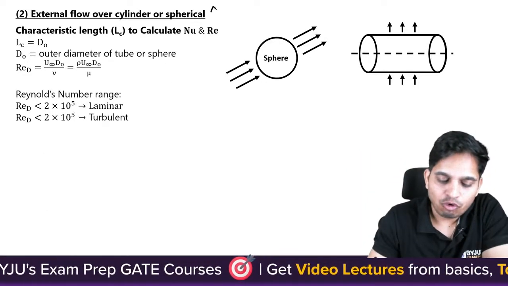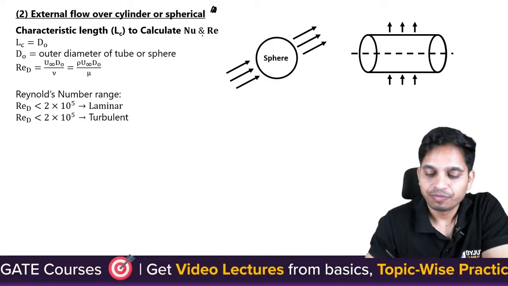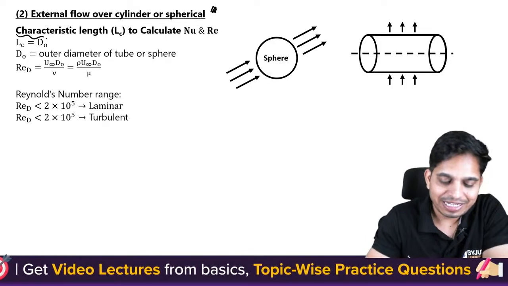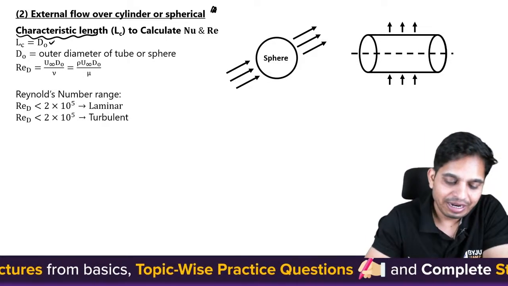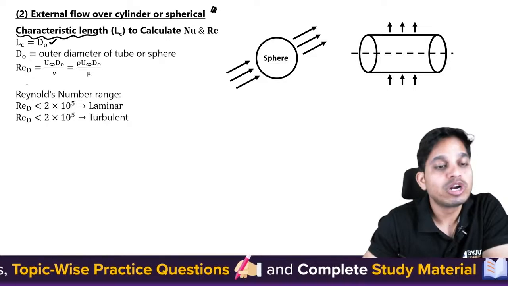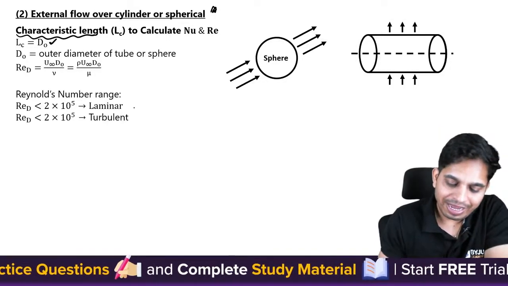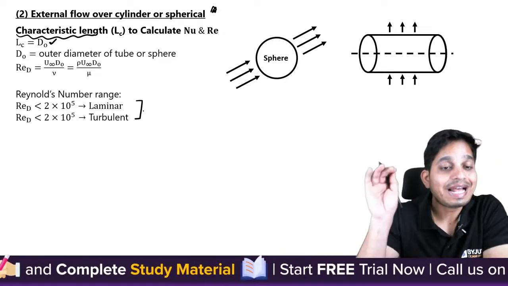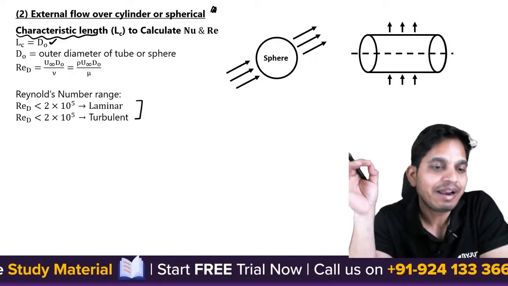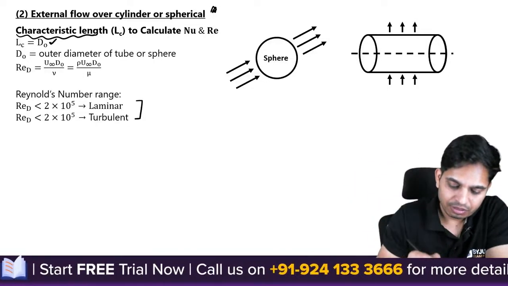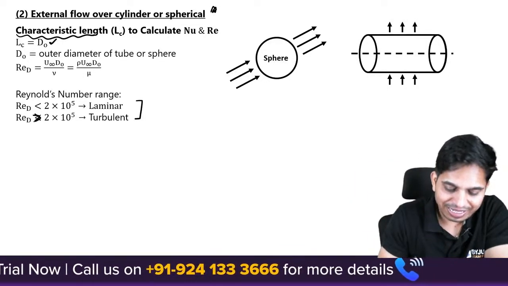Now if you have external flow over cylinders or spheres, the characteristic length is given by d naught, basically the outer diameter. If the Reynolds number is less than 2 into 10 to the power 5, it is laminar. If the Reynolds number is greater than this, it is turbulent.